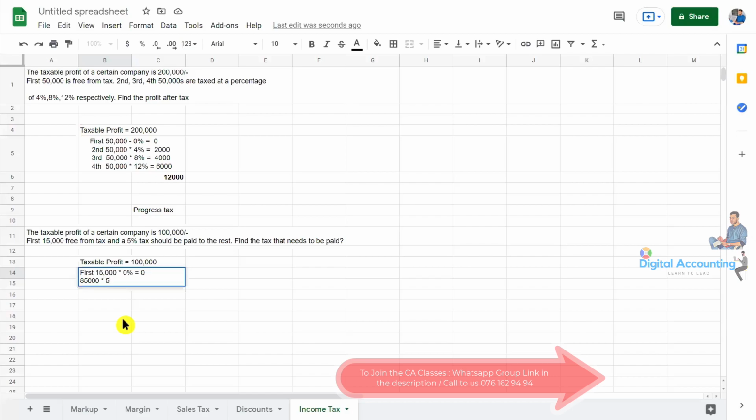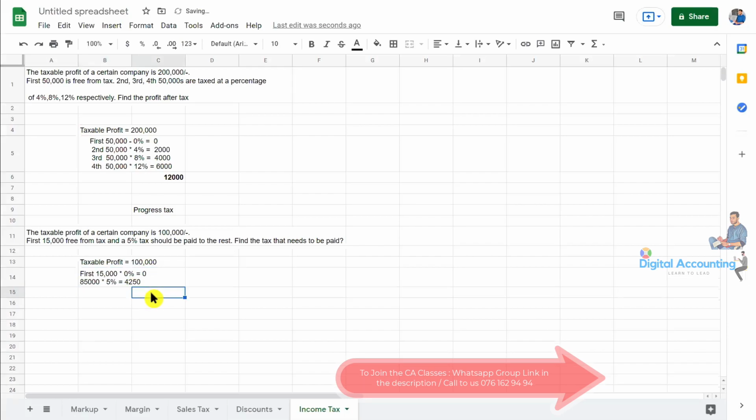The rest of the amount is 5%. So if it is 85,000, then 5% means 0.05 times 85,000, which gives 4,250. So the total amount of tax we need to pay is 4,250.